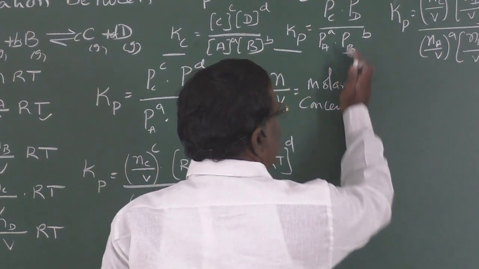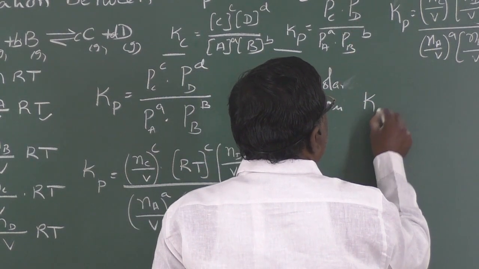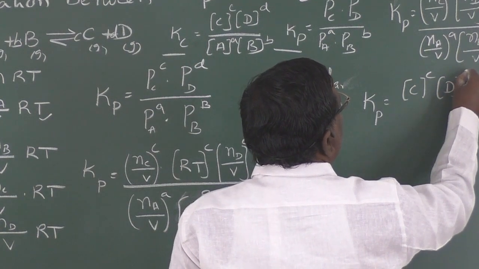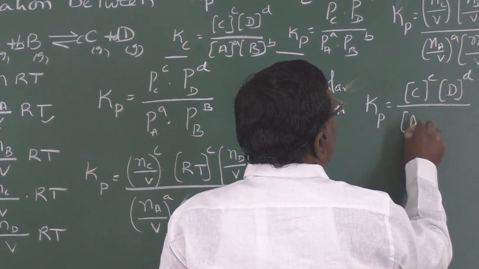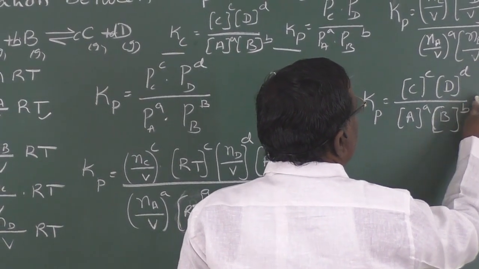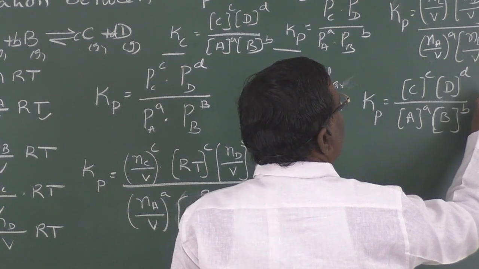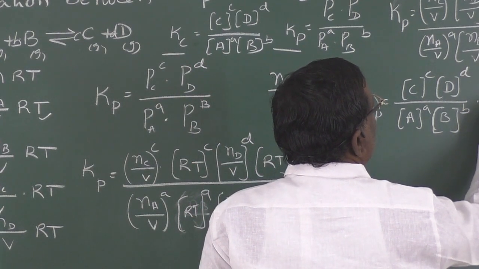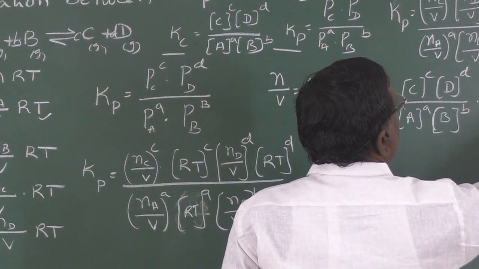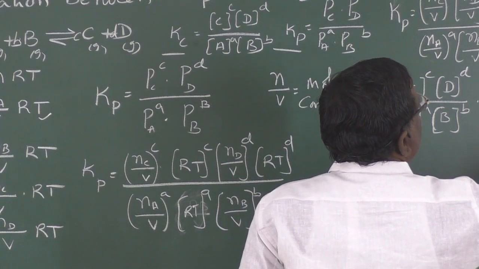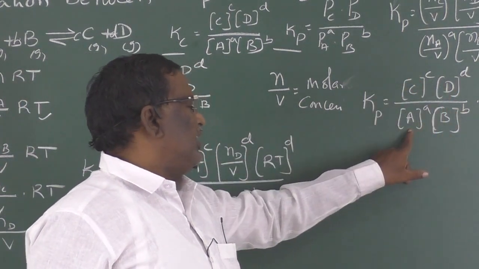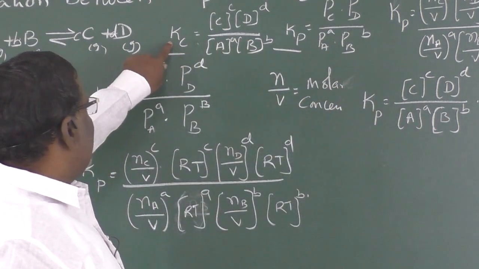So this can be written as Kp is equal to the concentration of C to the power c into the concentration of D to the power d, by the concentration of A to the power a into the concentration of B to the power b, into RT to the power c plus d minus a plus b. Here, the concentration of C to the power c into D to the power d by A to the power a into B to the power b is nothing but Kc.